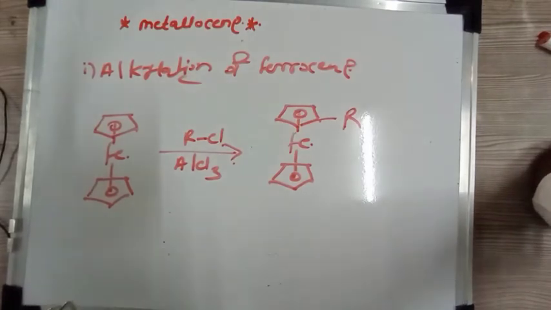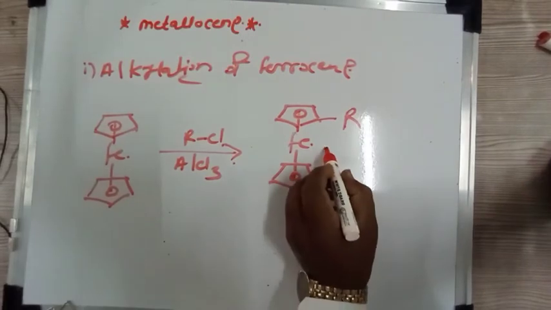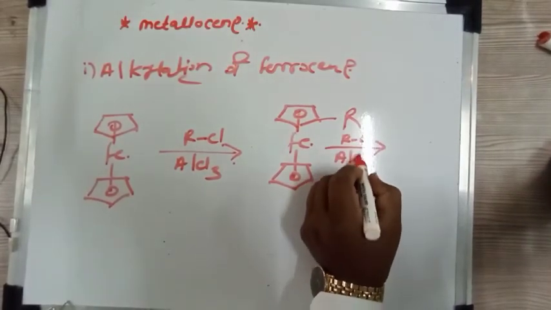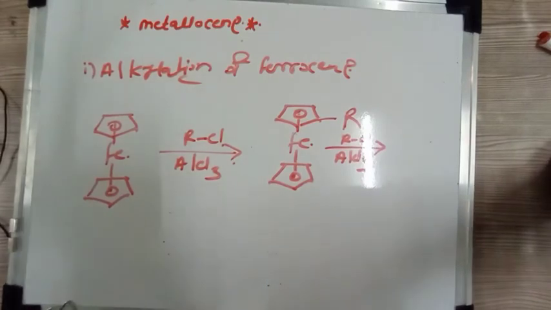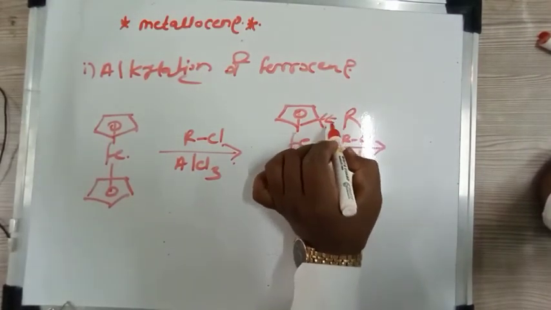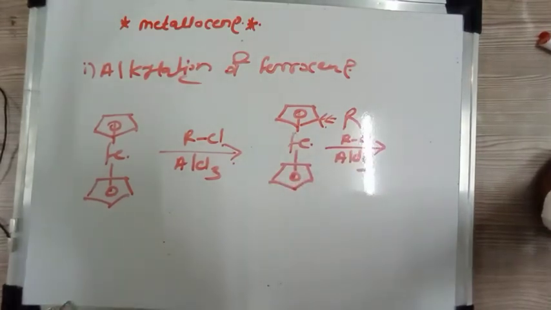And if we further carry out the reaction with RCl and AlCl3, then this R group which is attached to this cyclopentadiene is electron donating and therefore it will donate electrons to this cyclopentadiene, and therefore it is electron rich.